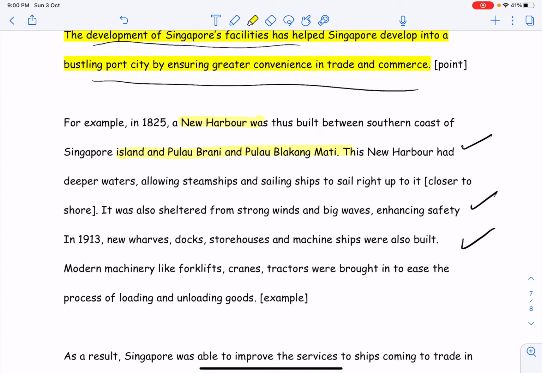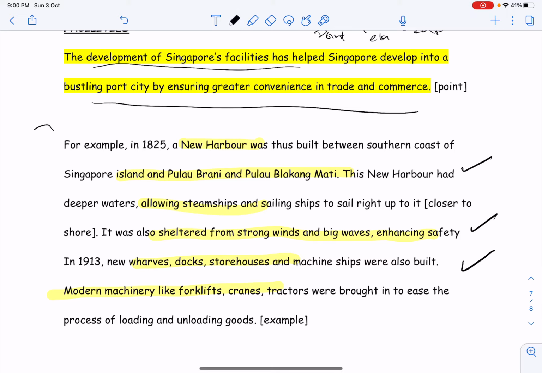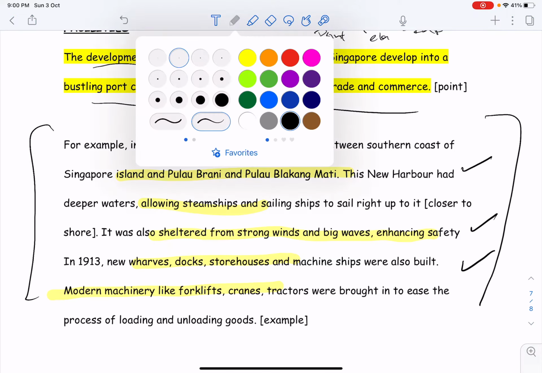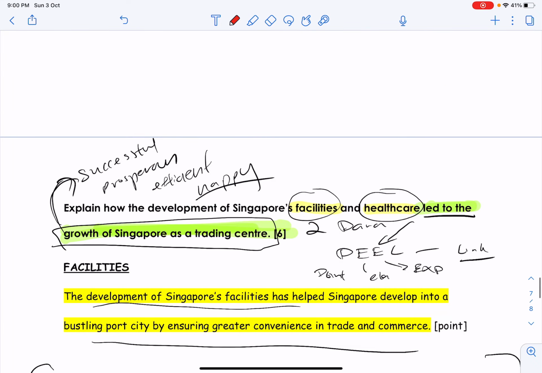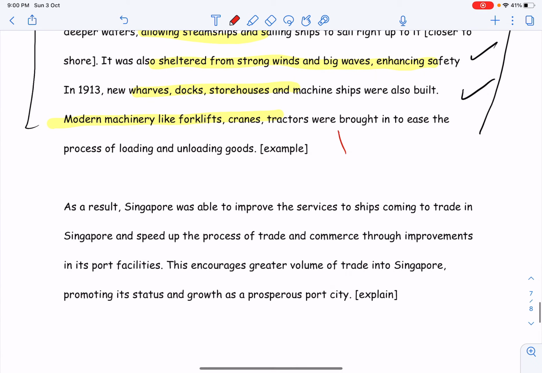So all these are examples about the facilities being built in Singapore, but it has not linked yet to what I want, which is growth. So you must tell me, so what? Ask yourself after you list down all the examples. So what? How does this actually lead to growth?